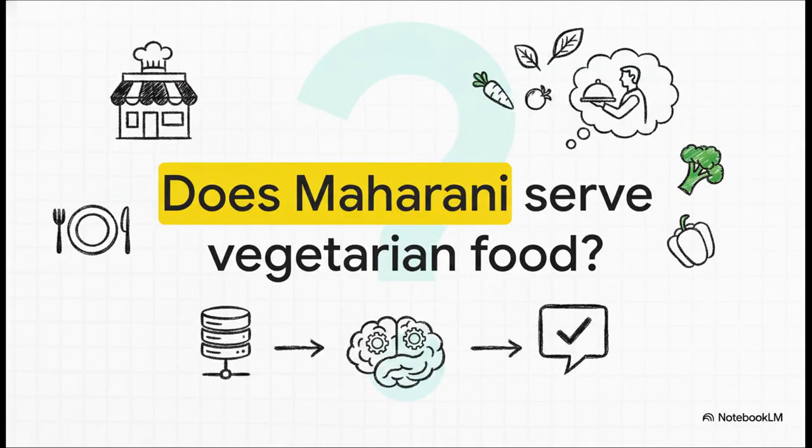Okay, let's start with a super relatable scenario. Picture this. You're building a restaurant recommendation AI for tourists, and someone asks a very simple question. Does Maharani serve vegetarian food? As humans, we instantly know what they want, but for our AI builder's journey, we have to figure out how to turn that string of letters into a formal meaning representation. The system has to actually know what's being asked, dig through its knowledge base, and give a verifiable answer back.